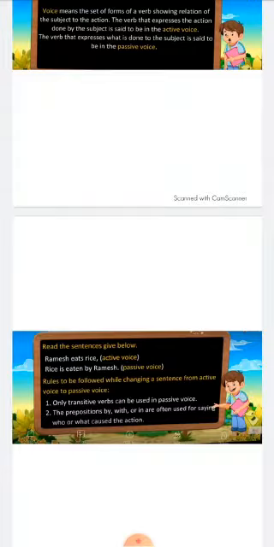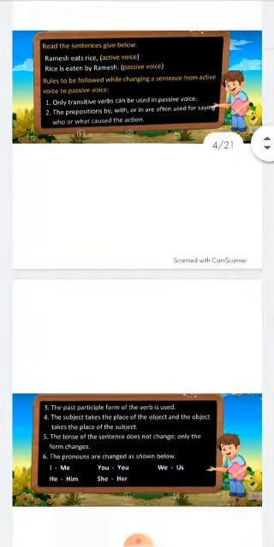First, only transitive verbs can be used in passive voice. So we will use only transitive verbs. Now what are transitive verbs? A verb that requires an object to complete its meaning. Then the prepositions by, with or in are often used for saying who or what caused the action. So we use the prepositions by, with or in.